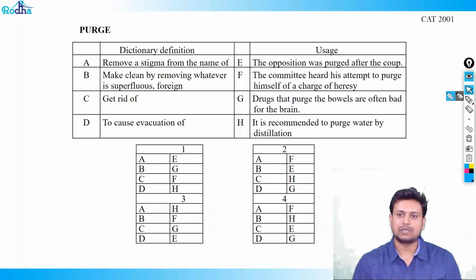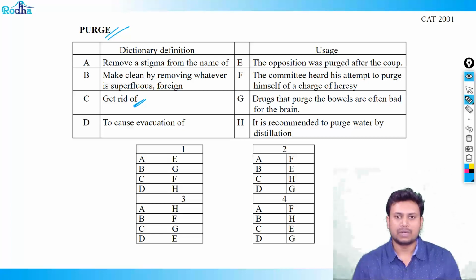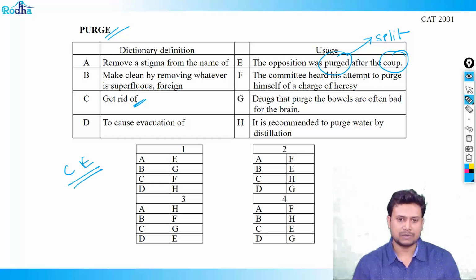The word given here is purge. Let's look at something we know of. For example, let's take this one, get rid of. The committee heard his attempt to purge himself, so that's not getting rid of. Drugs that purge the bowels are often bad for the brain. The opposition was purged after the coup. Yes, so they were split. They were some kind of opposition after the disagreement. So it is C and E. How many options have a C and E together? Only one option has a C and E together. The rest are all eliminated.